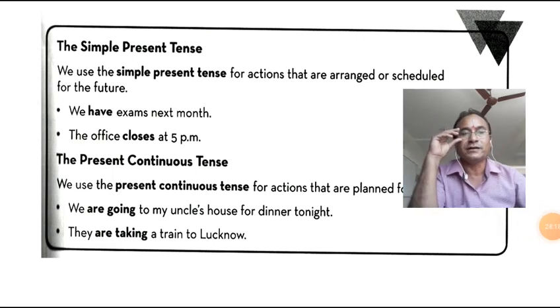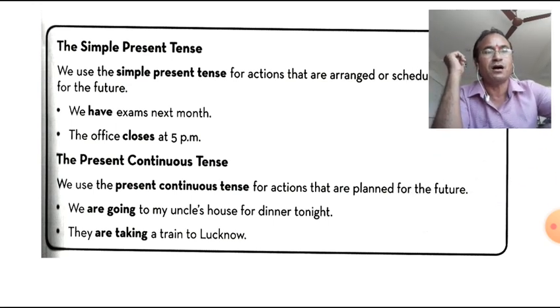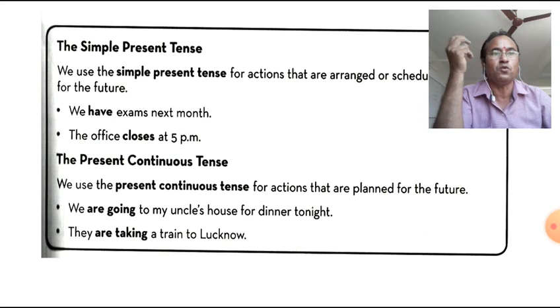We have discussed the same, so I also want to say that we use the simple present tense for actions that are arranged and scheduled. So if there is an arranged action or a schedule, we can use the simple present tense. And we are going to, I am going to, the present continuous, we can also use, that are planned for the future. If something is planned for the future, we can use it.